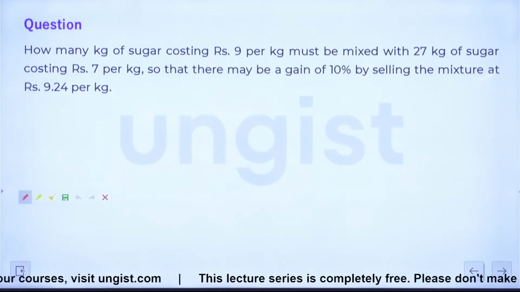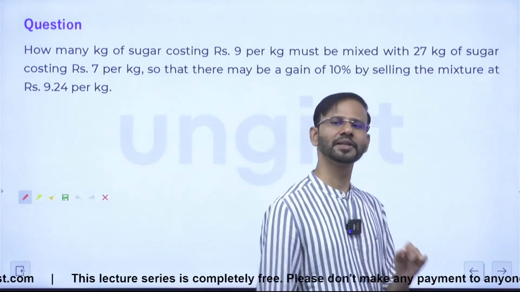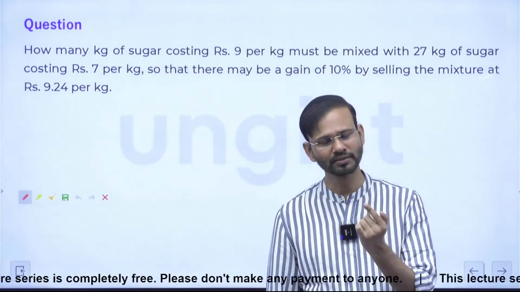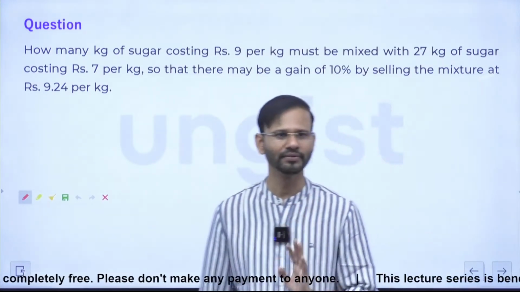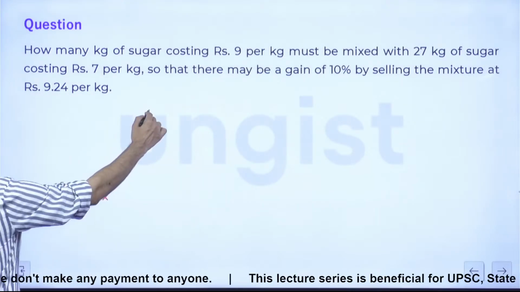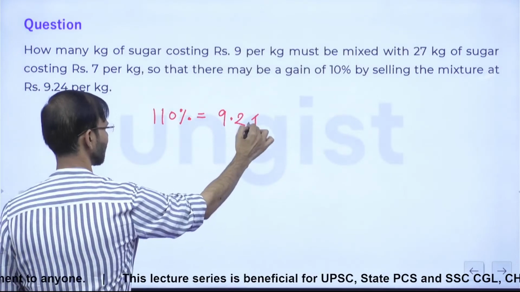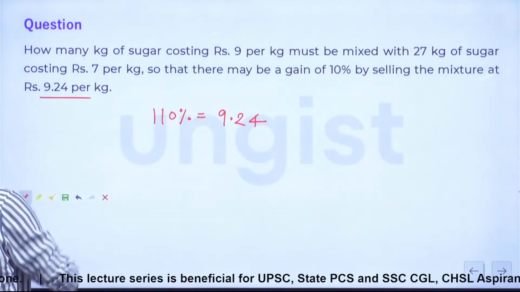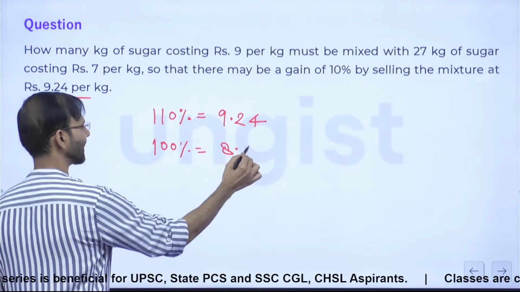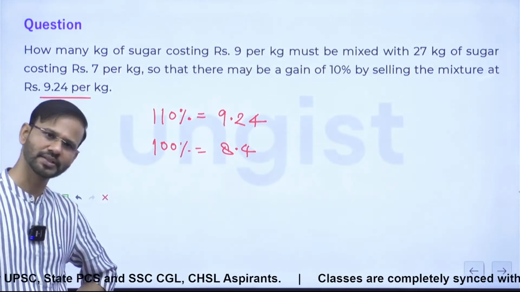Correct everybody? So this time again the grocer is selling the mixture at 9.24 rupees per kg at 10% profit, right? So 110% of the cost of the mixture is rupees 9.24. Yes or no, guys? So 100% of the mixture, I am writing it directly because I know the value, is 8.4.